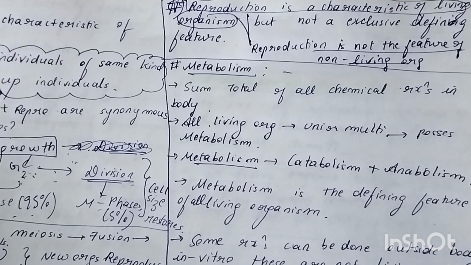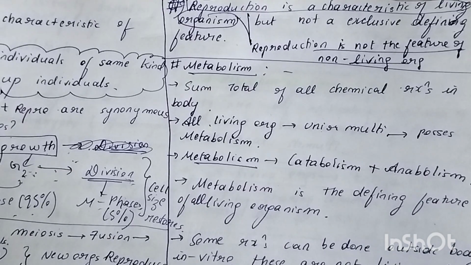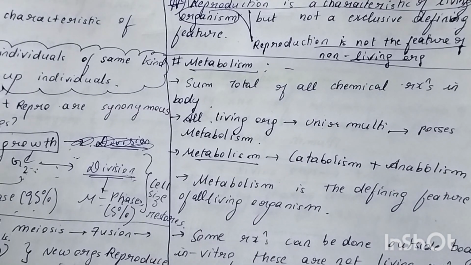Reproduction is also a fundamental feature of a living organism, and it is a characteristic of living organisms, but not the defining feature. Remember these. The reason why reproduction is not a defining feature, they can ask, is because the mule, infertile human couple, and the sterile worker bees do not exhibit reproduction. That is why it is not a defining feature.